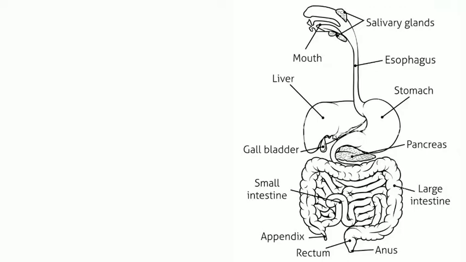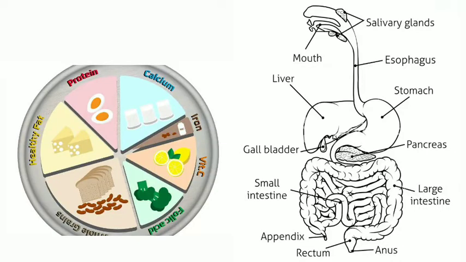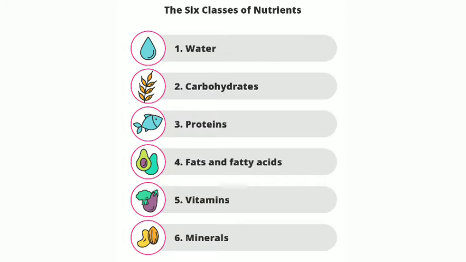That means human beings obtain their food from plants, animals and their products by a mode of nutrition known as holozoic mode of nutrition. The main or essential components of the human diet are water, carbohydrates, fats, proteins, minerals and vitamins.